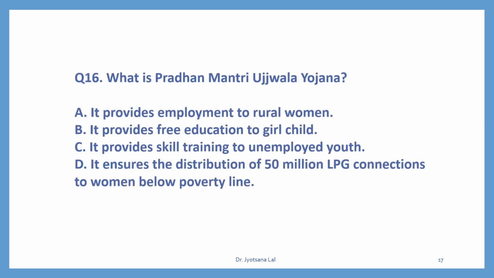Question number 16. What is Pradhan Mantri Ujjwala Yojana? This Yojana was also started by the Modi government, and it is related to LPG connection, LPG distribution. So the correct option is D. It ensures the distribution of 50 million LPG connections to women below poverty line.